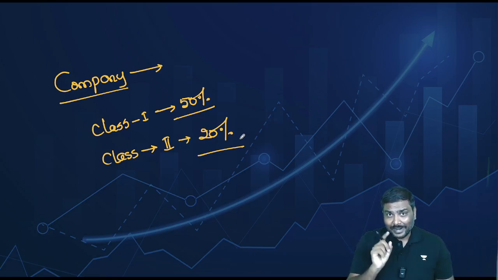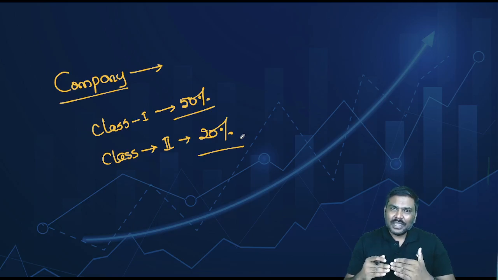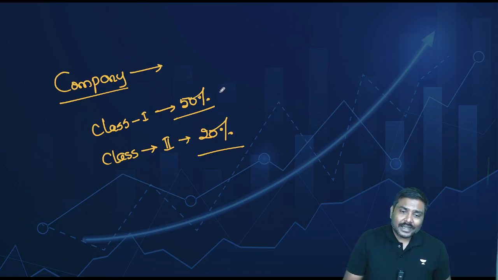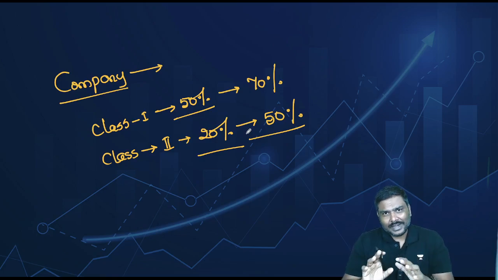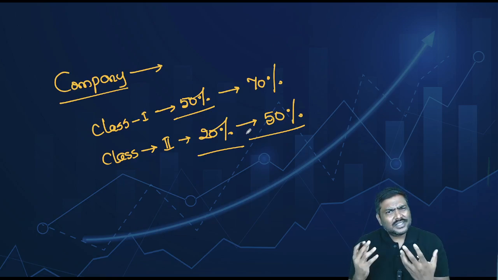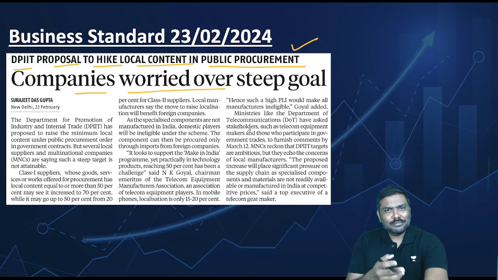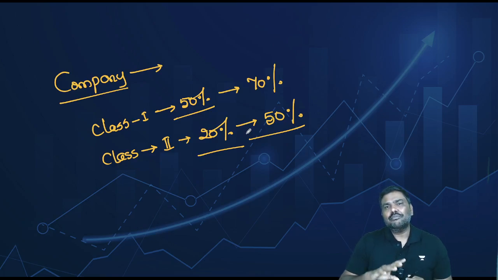It is expected that the DPIIT will propose to increase this from 50% to 70% and from 20% to 50%. Again, this is expected. This is supposed to happen. It has not yet happened. What is the concern? Why does the article simply say the companies are worried about it? Reasons are very simple.